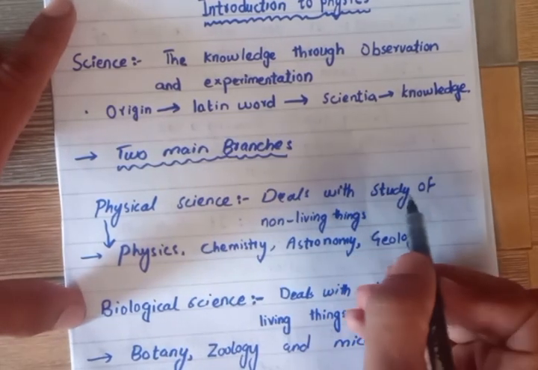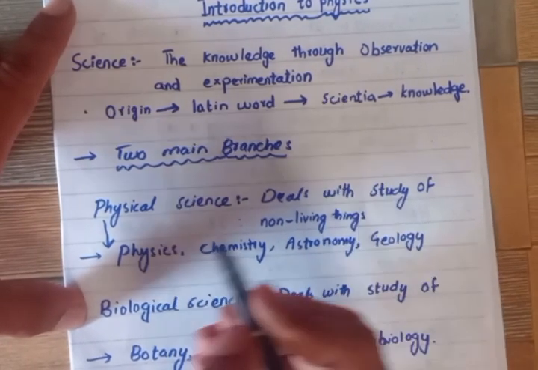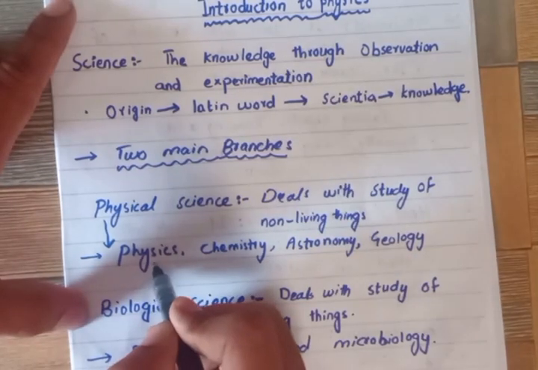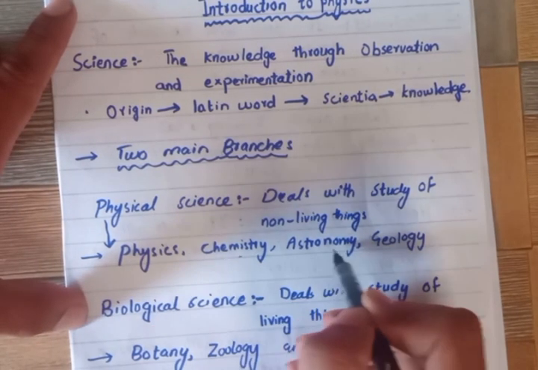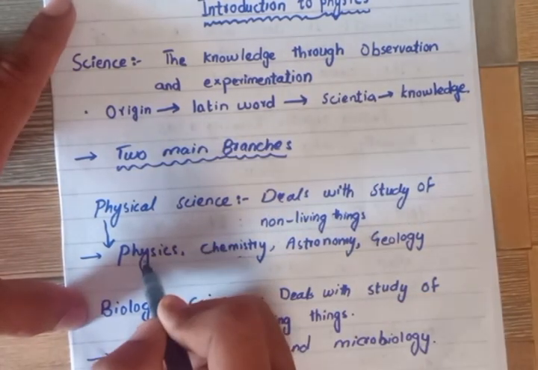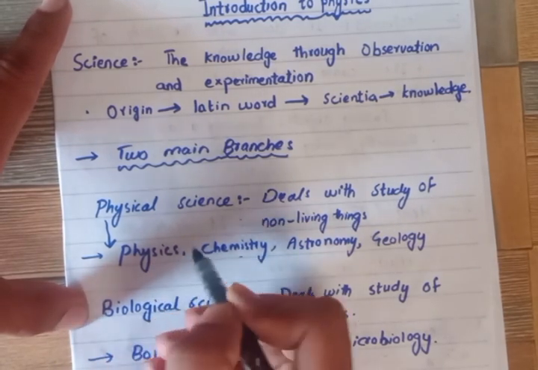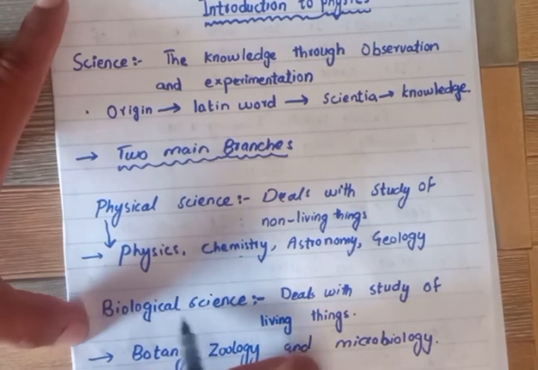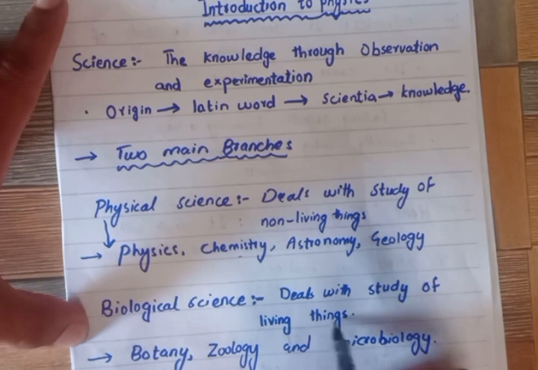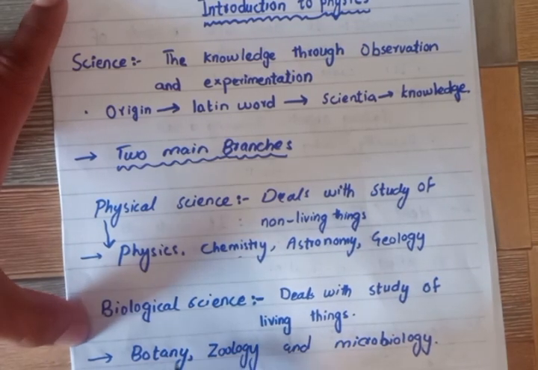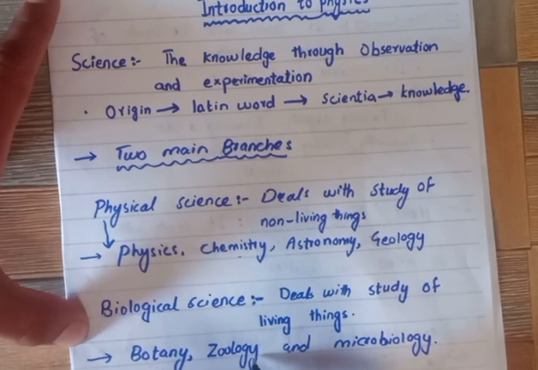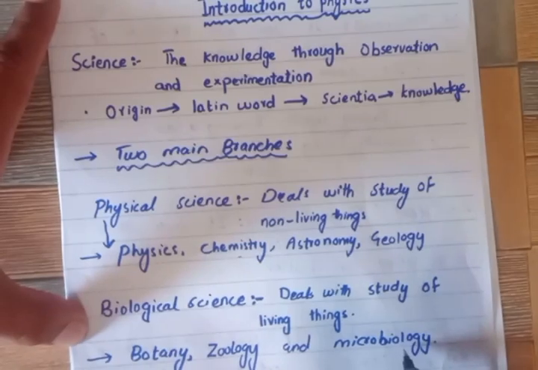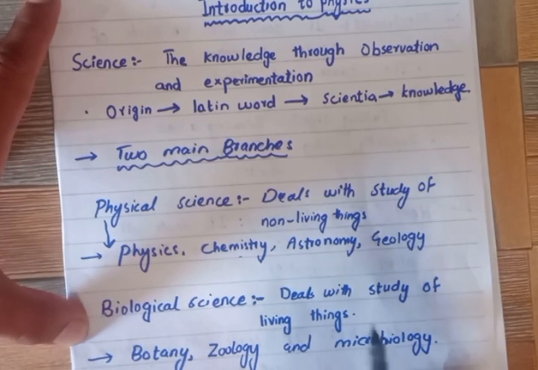Physical science deals with the study of non-living things, and has branches like physics, chemistry, astronomy, or geology. So we will be studying today about the introduction of physics. Biological science deals with the study of living things such as botany, the study of plants; zoology, the study of animals; microbiology, the study of microorganisms.